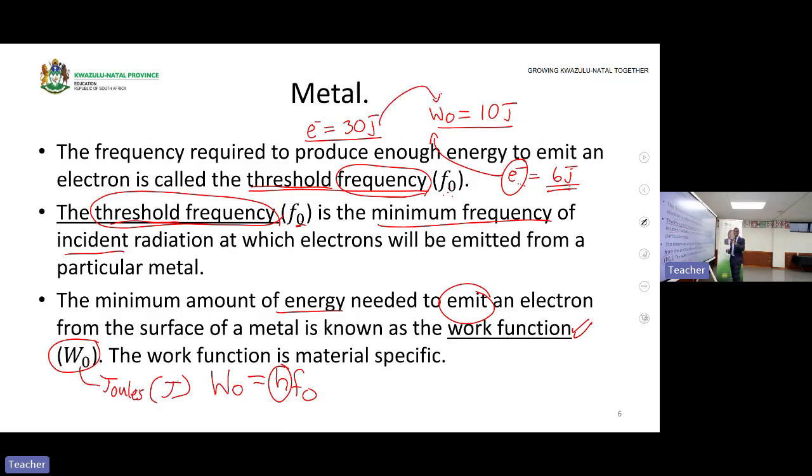This means the work function is the same for the light that was shining before and the light that is shining now, since we didn't change the metal. So this electron will be emitted from the metal surface. Why? Because the energy that the electron has now is greater than the work function. That means it has met the what?